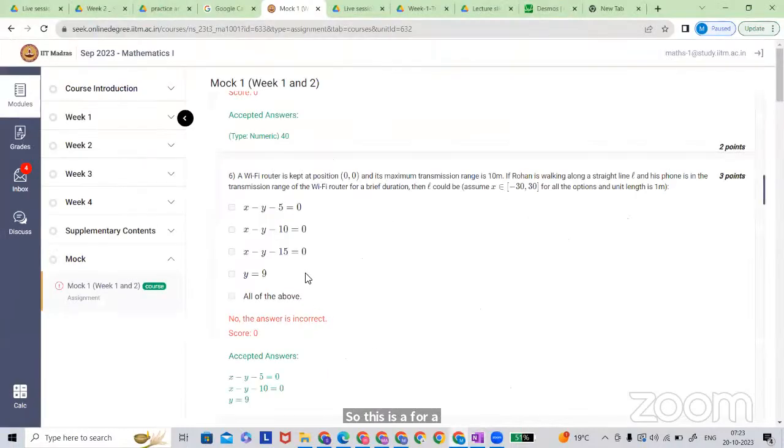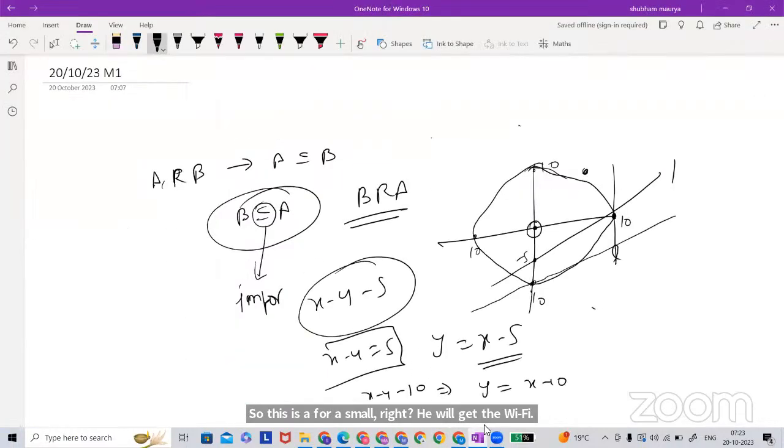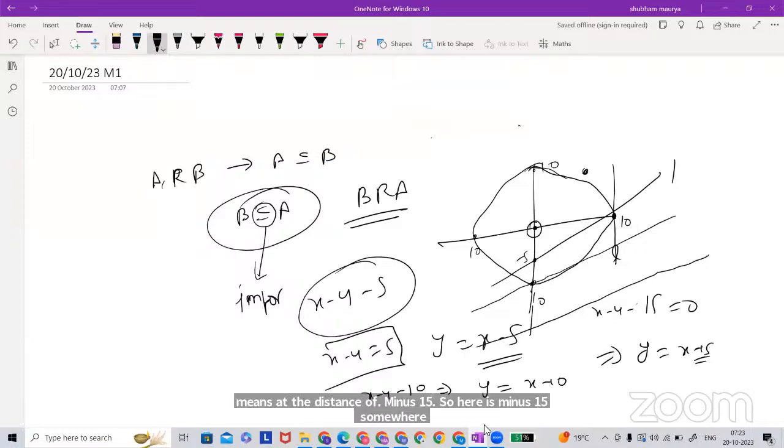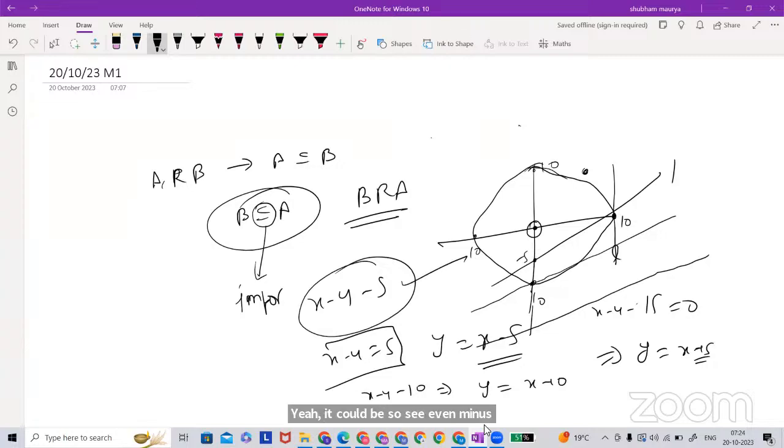So this line also. Next is x minus y minus 15 is equal to 0. You can change it into the slope intercept form, right? Y is equal to x minus 15. That means at a distance of minus 15. But if we are taking the distance from 0, 0, then it will be less than 5, 10. So even minus 5 is following this range. Minus 10 is also following this range. Only need to check whether this line is following the range or not. So here is the minus 15.